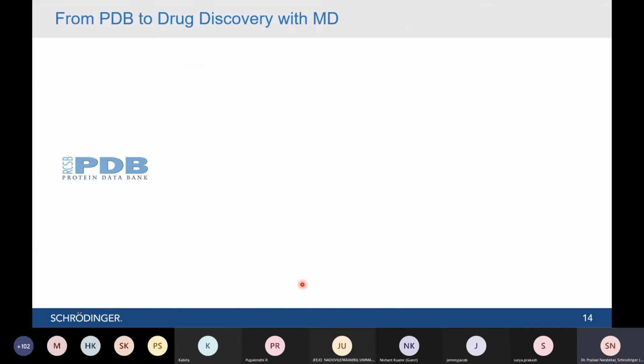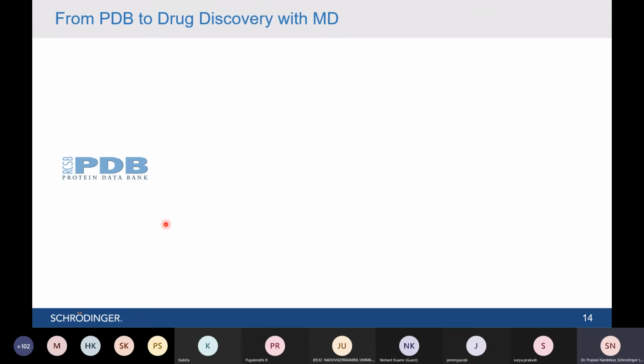So here I changed the slide to 14. I hope it is visible. So far you have learned the basics of MD simulation equation-wise, the history of MD simulation, and the basics of force fields, and how important they are. Now we are going to see the steps you need to follow to do MD simulations in the software. There are a few generic steps you always need to follow in any software for MD simulation.